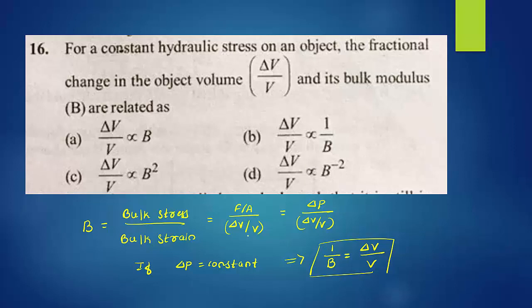For a constant hydraulic stress, how are the change in volume of the object and its bulk modulus related? They had given the equation delta V divided by V is proportional to 1 by B. So we go for option B. Delta V by V proportional to 1 by B is the proper answer.